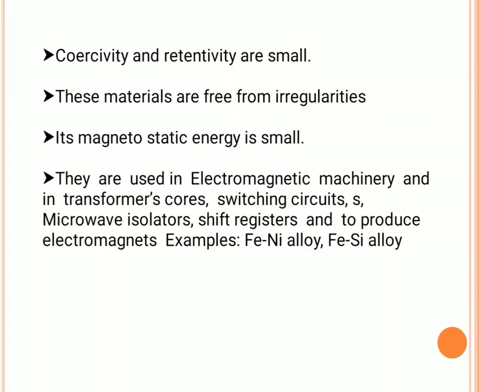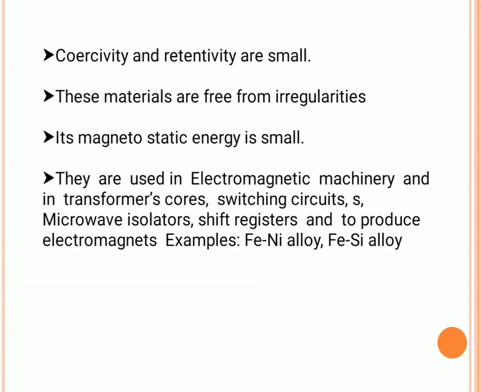That means structural defects such as imperfections and irregularities have an impact on the motion of domain walls. So whenever the irregularities in the material are fewer, the domain walls immediately change their direction and align into the field direction.